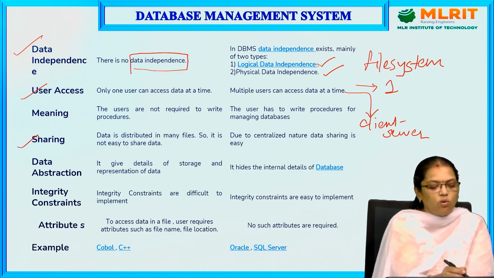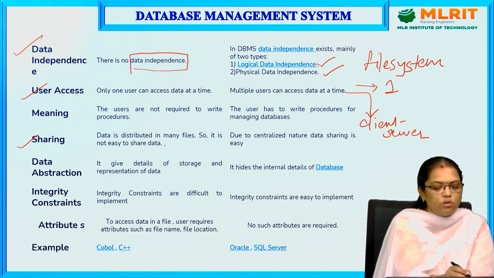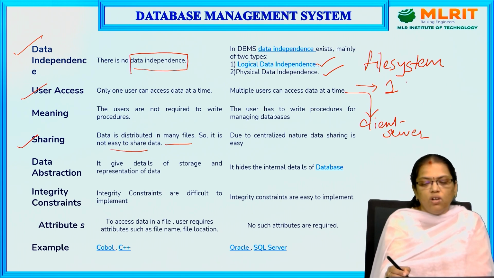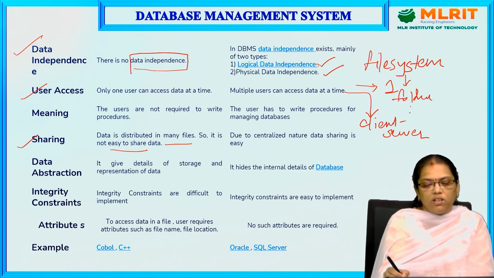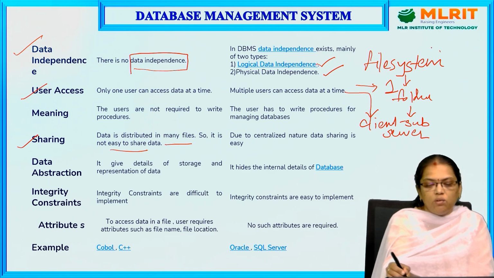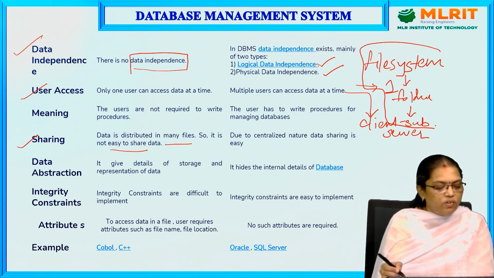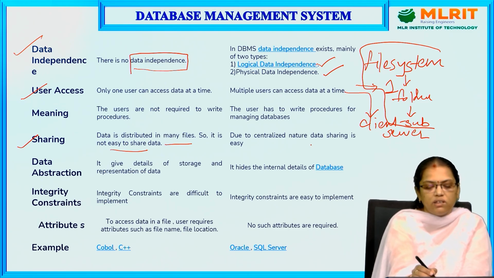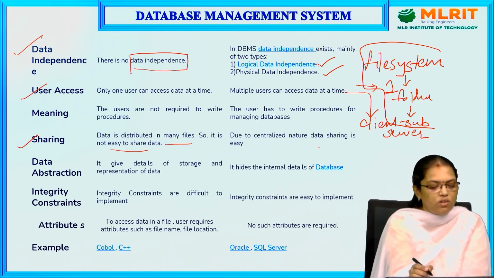In sharing, what we used to do, data is distributed in many files, so it is not easy to share. What do you mean by distributed in many files? As I told you, first you store in a folder, next a subfolder, next a file. See here what is happening, the same data is being stored in many places, so it is very difficult to share. But here we are using centralized data and a client server model, so it is easy to access the data.